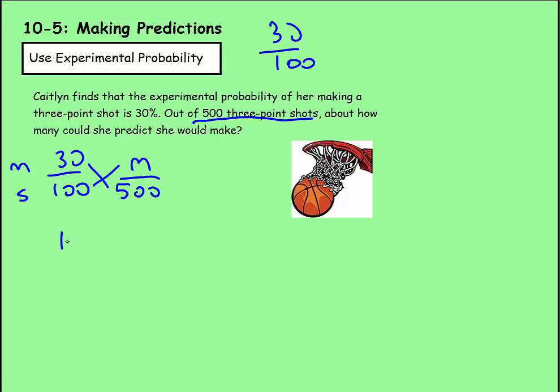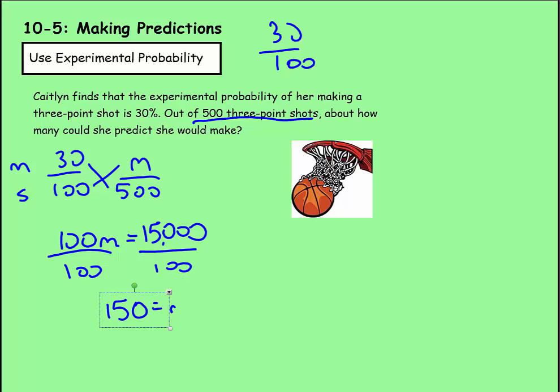100 times m is 100m. 30 times 500 is 15,000. Divide both sides by 100. And that would give us 150 for made shots. So she would make about 150 out of 500 shots based on the probability that we had, which was 30%.